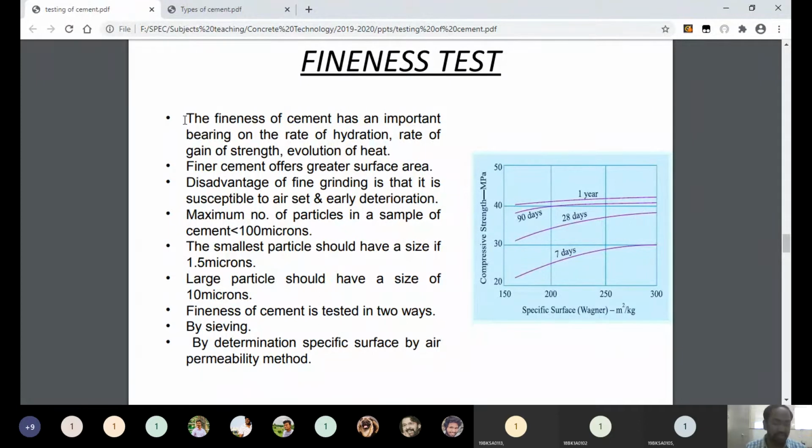I have already discussed what is fineness of cement. Fineness of cement is the property which is related to the particle size distribution of the cement. If you take a cement and all the particles are of uniform size, then we can say that the cement mass has good fineness. And if the cement mass contains particles of different sizes, then we can say that the cement does not have good fineness.